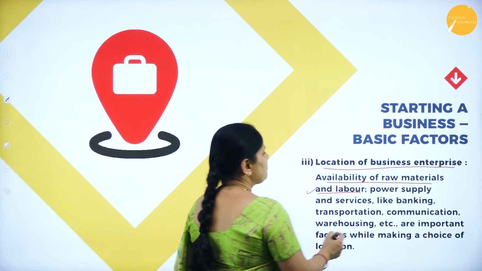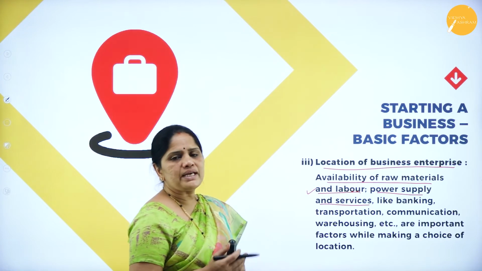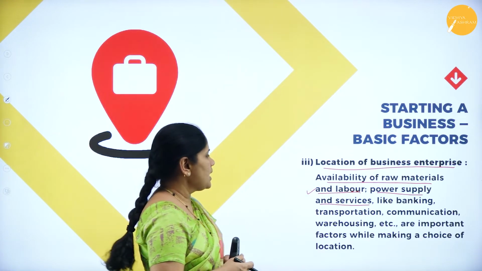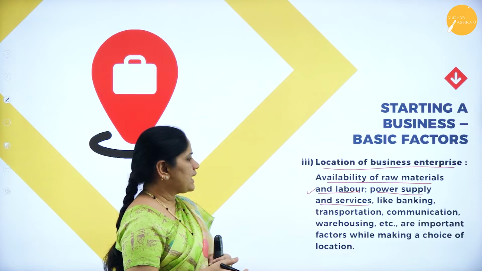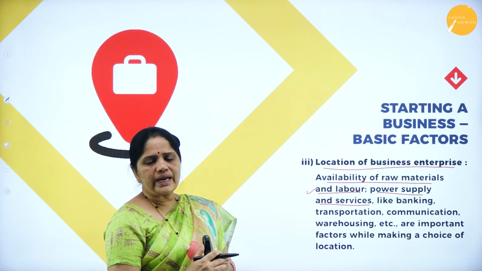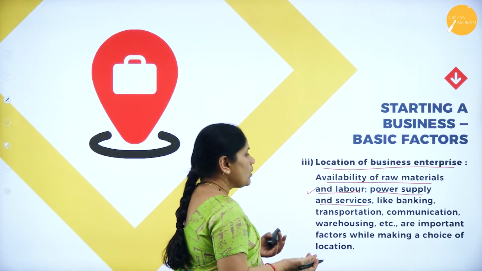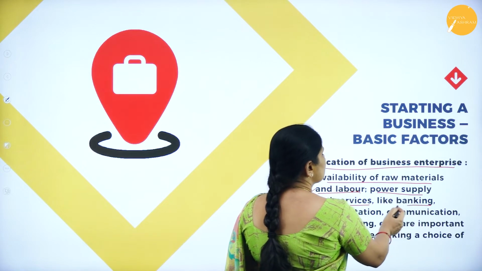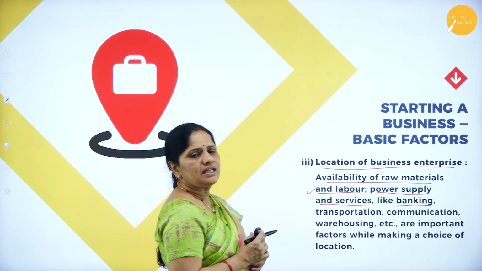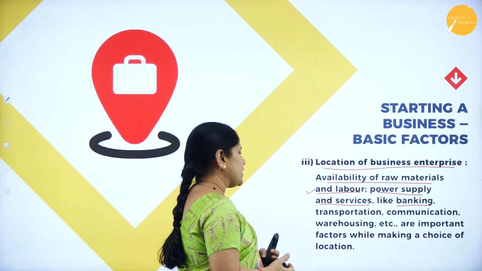Then power supply and services. Whether there is ample power supply to the business organization, and services like banking and transportation. The business should be located in an area where there is proper infrastructure. What kind of infrastructure? There should be banking facilities to finance the business whenever there is an opportunity for financing.